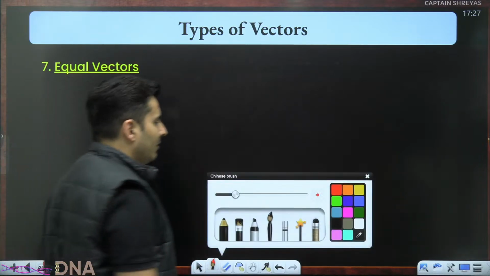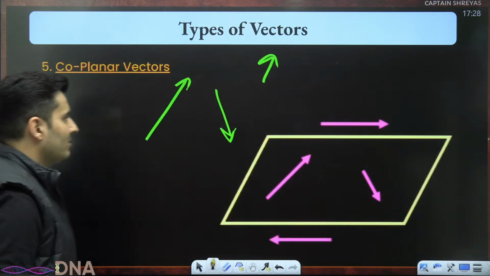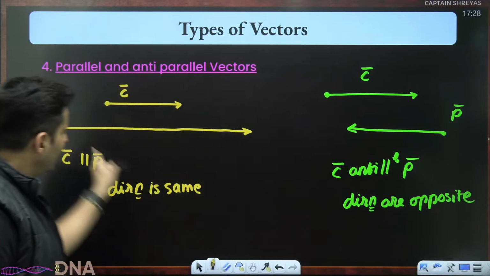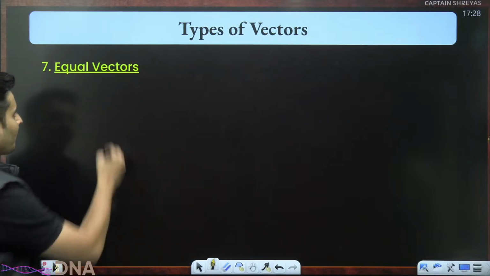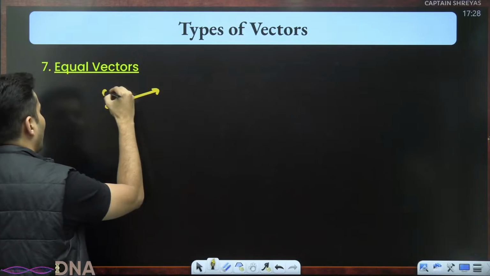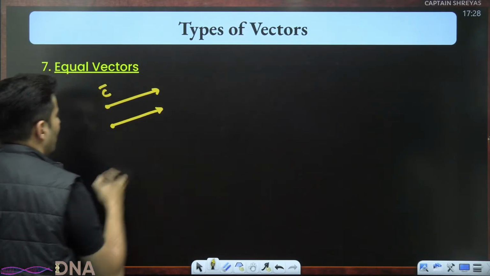Equal vectors. Remember that love story from some days back? Pandu saw Champa, decided to follow her, and after that they became boyfriend and girlfriend. So what happens if Champa is moving like this, and Pandu moves beside her, hand in hand, side by side?